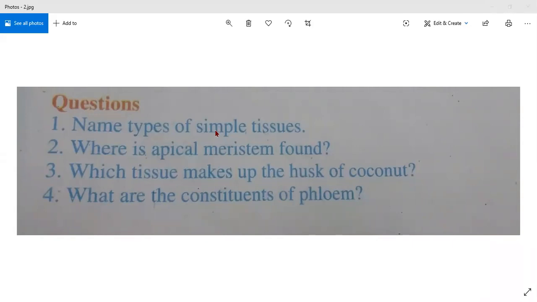Parenchyma, those are names, not the meaning. You have to give the name. Ma'am, parenchyma, collenchyma, and sclerenchyma. Parenchyma. Very good. So the spelling of parenchyma, Devjit, are you able to say?